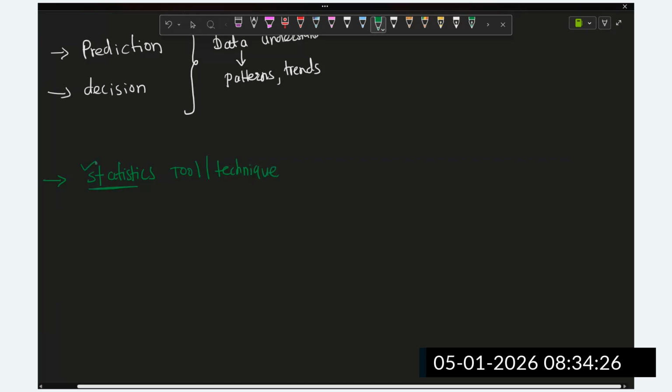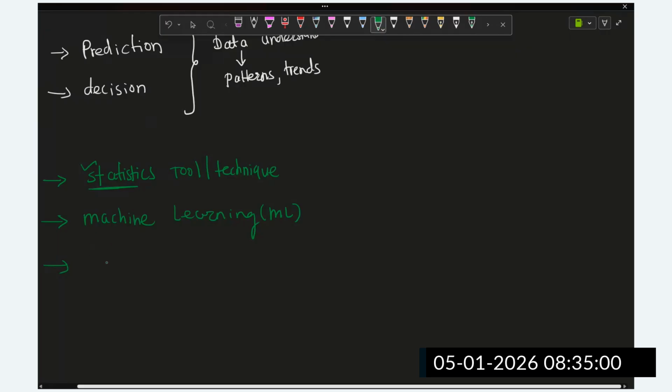Then in traditional AI, we are going to cover machine learning. Once we understand the statistics, we are going to apply it by implementing different algorithms in machine learning, which is called ML in short. To make a prediction or a decision, we require a statistical approach and some machine learning algorithms. In machine learning, I will explain in detail what we are going to implement.